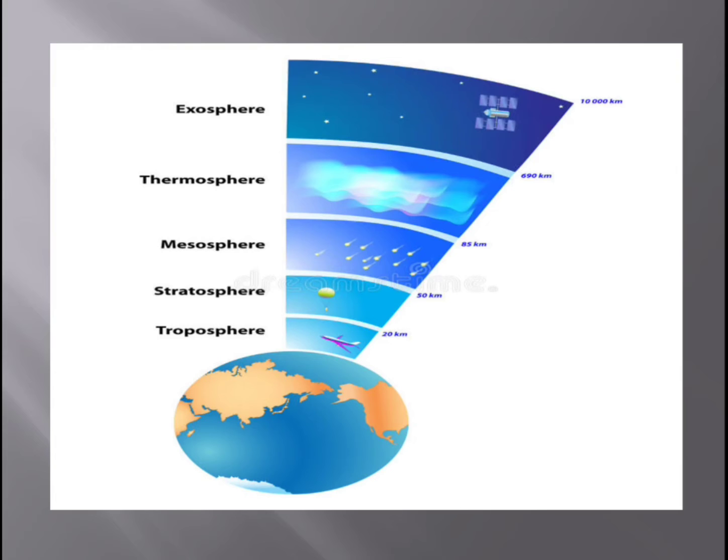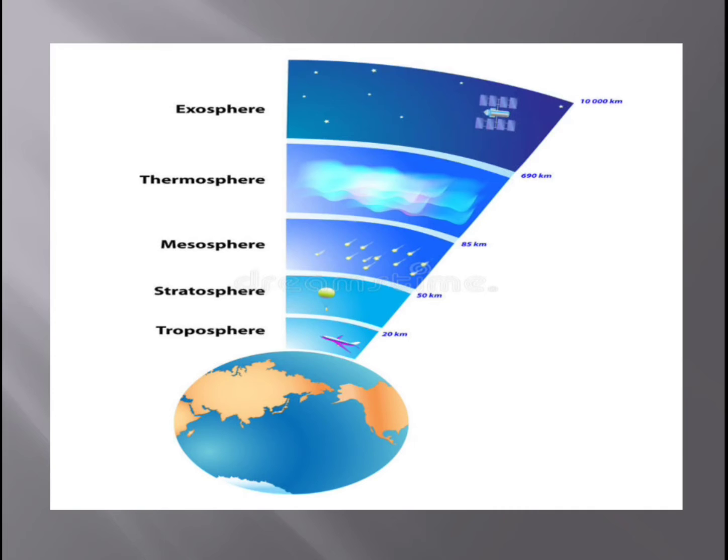Next is your stratosphere, the next layer above the troposphere, about 20 kilometers and above. This is just above the troposphere and it lasts till 50 kilometers from the earth's surface.